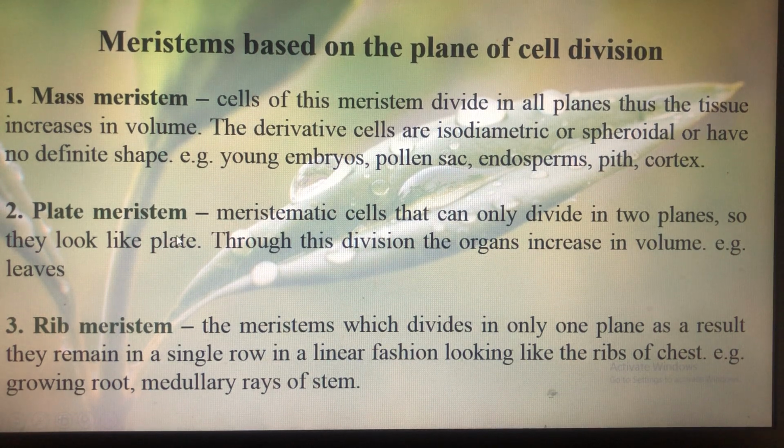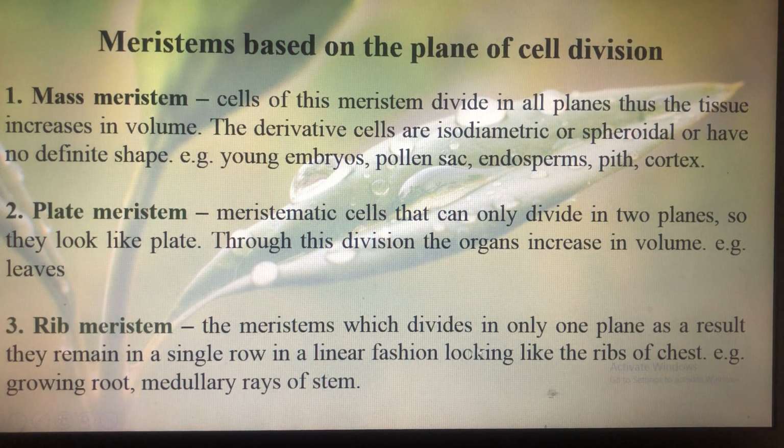Next is plate meristem. Meristematic cells that can only divide in two planes, so they look like plate. So through this division, the organs increase in volume. An example of plate meristem is leaves. They can divide in only two planes and they look like a plate, sort of like a leaf looks like a plate, right?